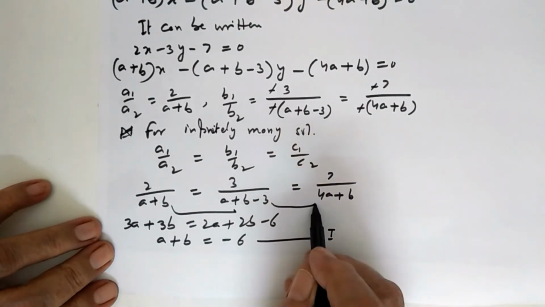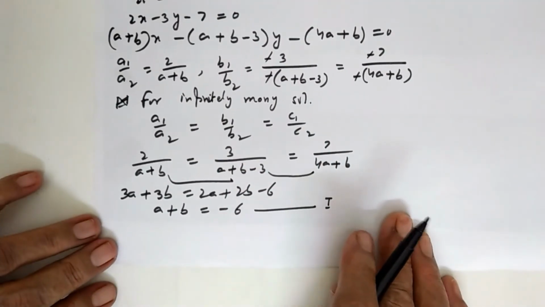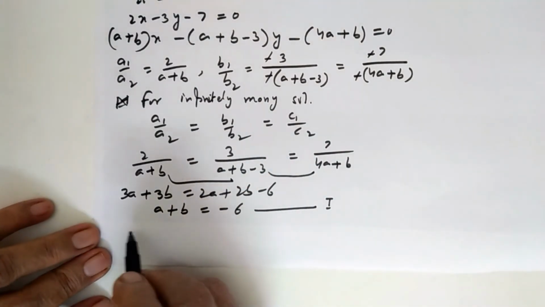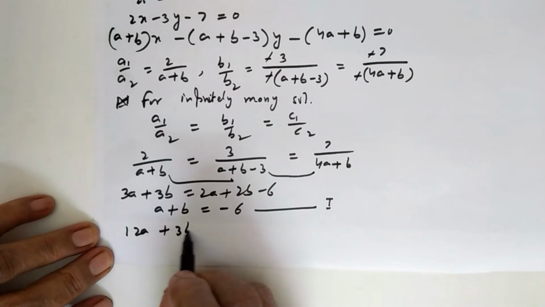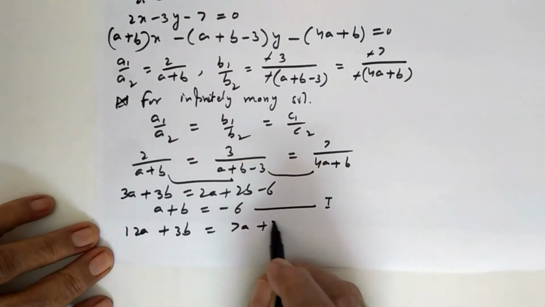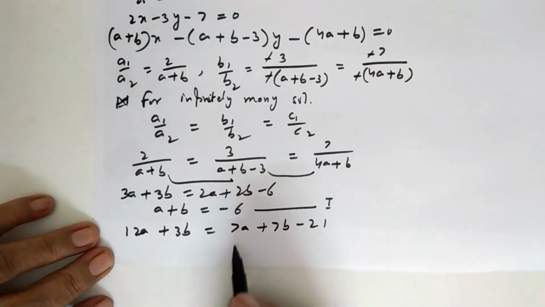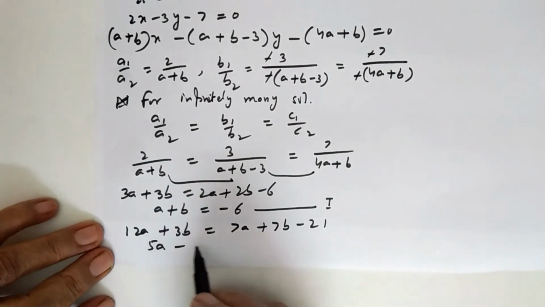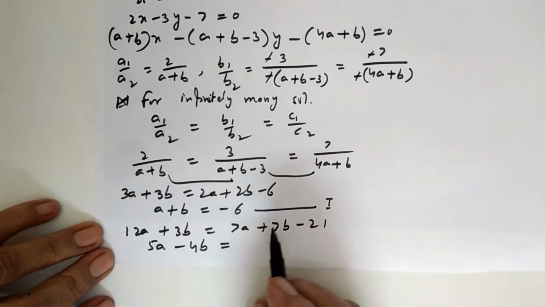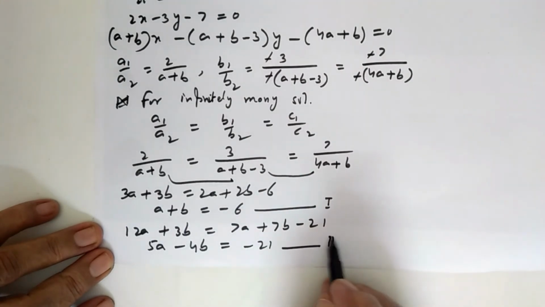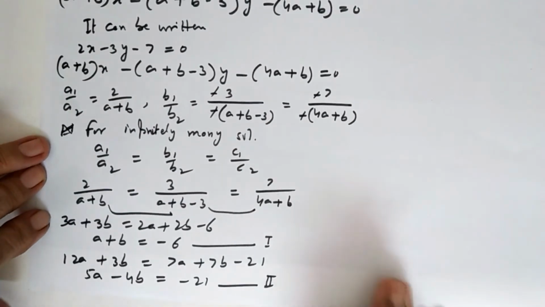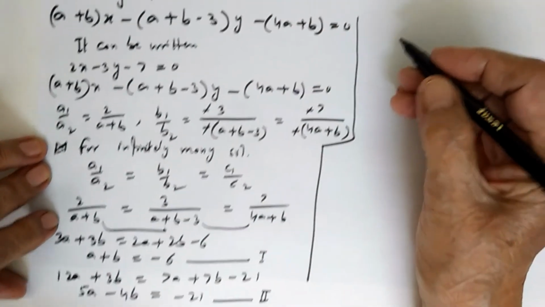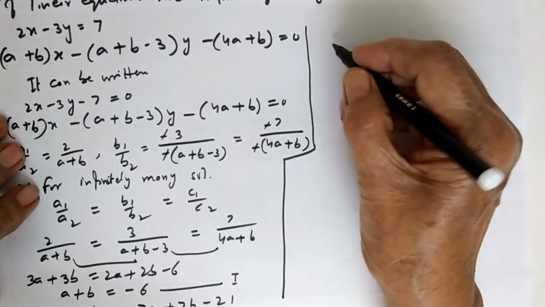Now I will cross multiply second and third. यहाँ से you will get 12a plus 3b is equal to 7a plus 7b minus 21. ये इधर आके आपके पास आ गया 5a minus 4b is equal to minus 21. This is the second equation. We will solve these two equations by elimination to get the values of a and b.